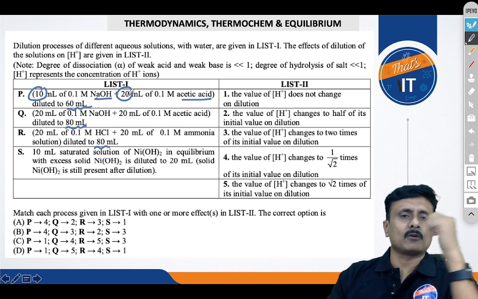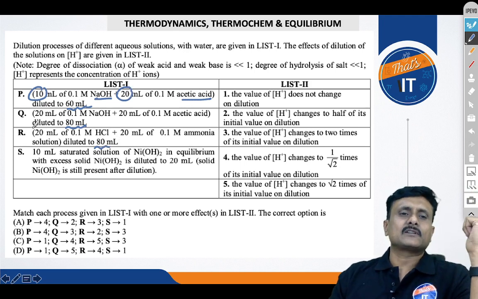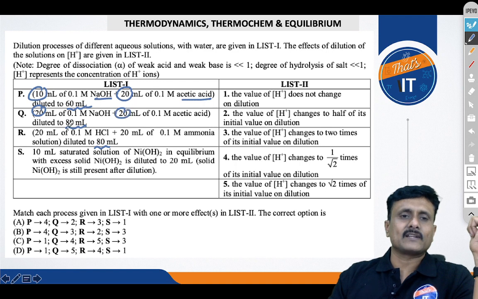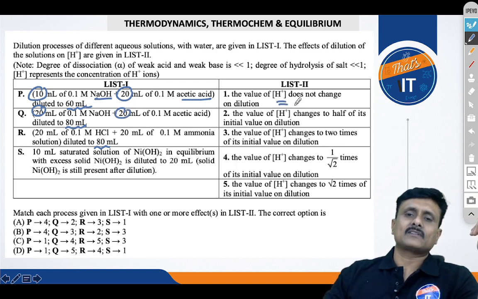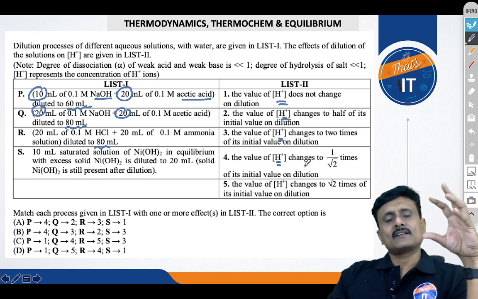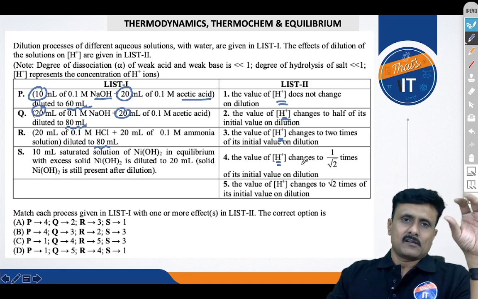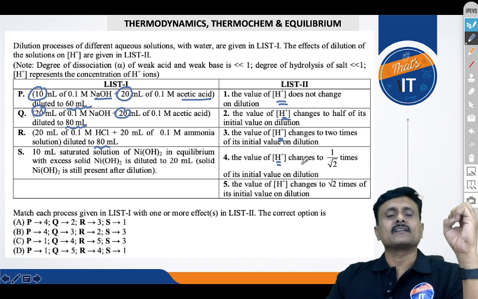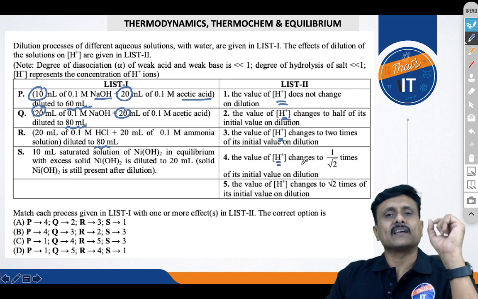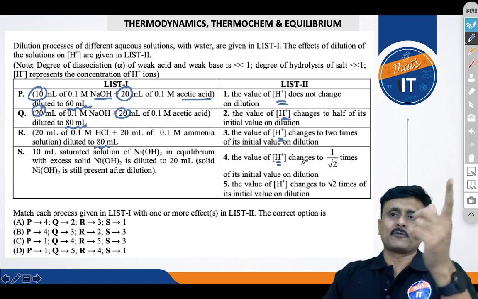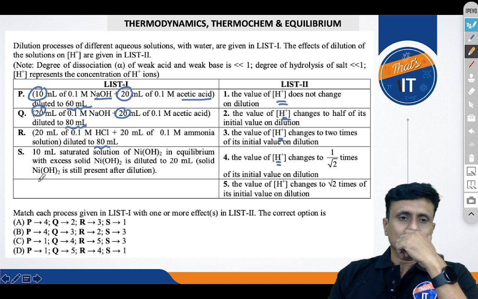So you can see the net volume initially was 30, diluted to 60. Over here it is 20, and 20 was diluted too. That means every time we are doubling it, and we are checking how it affects the concentration of H+, that is the pH. So this is somewhat related to the buffer or the salt hydrolysis concept. Further, we need to see whether we are dealing with these solutions at the end point of the titration or before the end point.